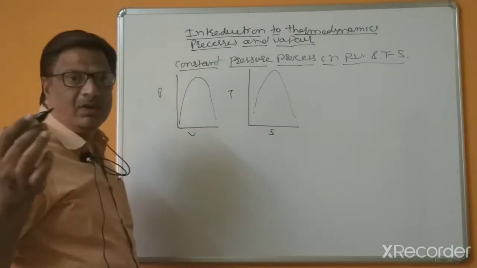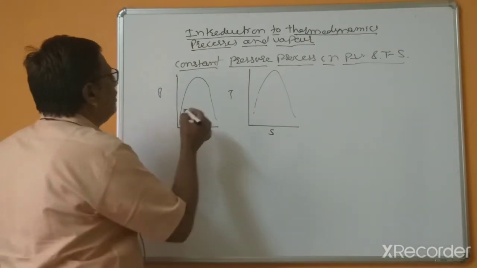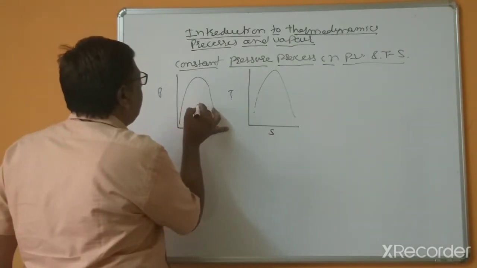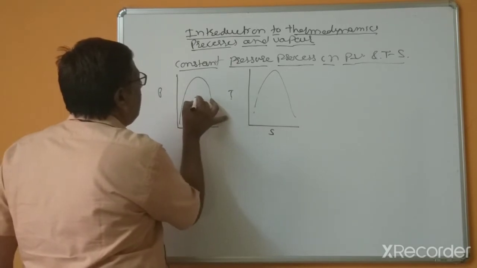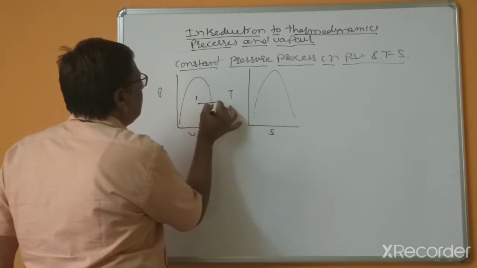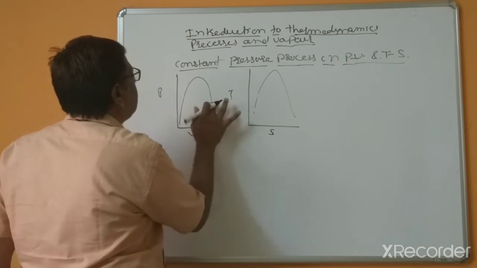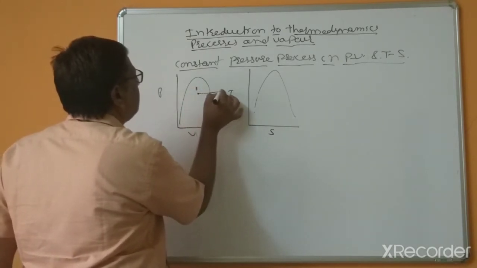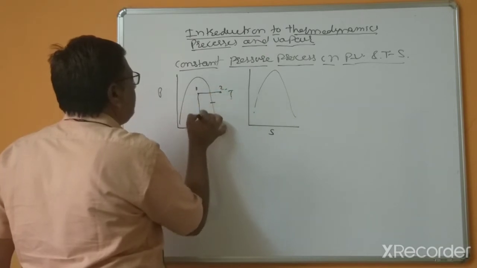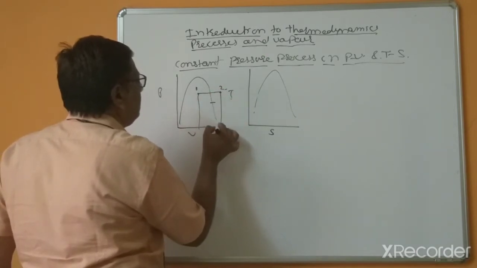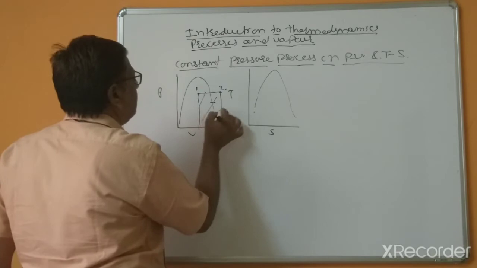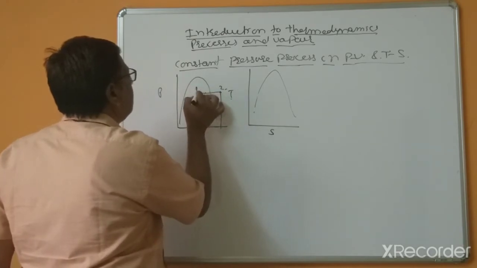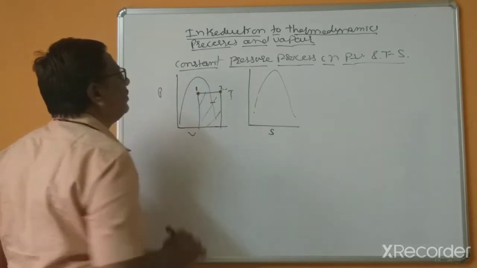Suppose the steam is initially in the wet condition, this is the initial state 1, and this is 2. So this is nothing but the work done, state 1 to 2.